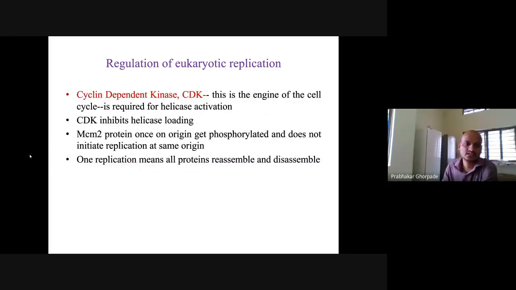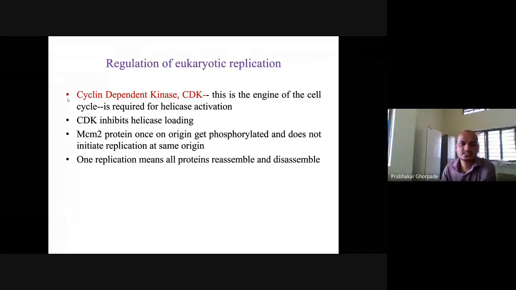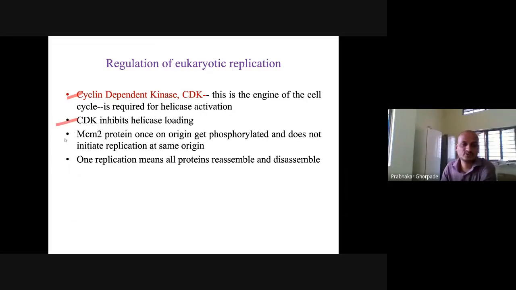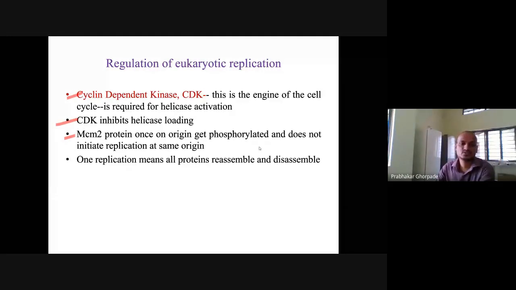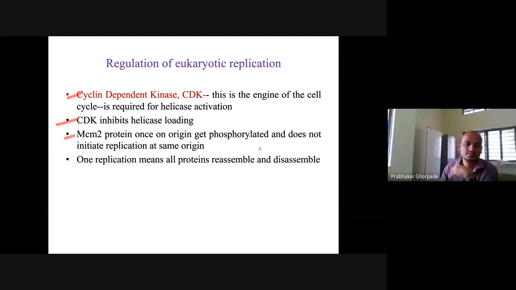And these are the regulatory proteins of the cell cycle: cyclin dependent kinase, CDK, CDK inhibitor. MCM2 proteins, once on the origin, get phosphorylated and do not initiate replication at the same origin. Whenever we see the replication process, we will see these MCM proteins again. Once replication occurs, all proteins reassemble and disassemble.